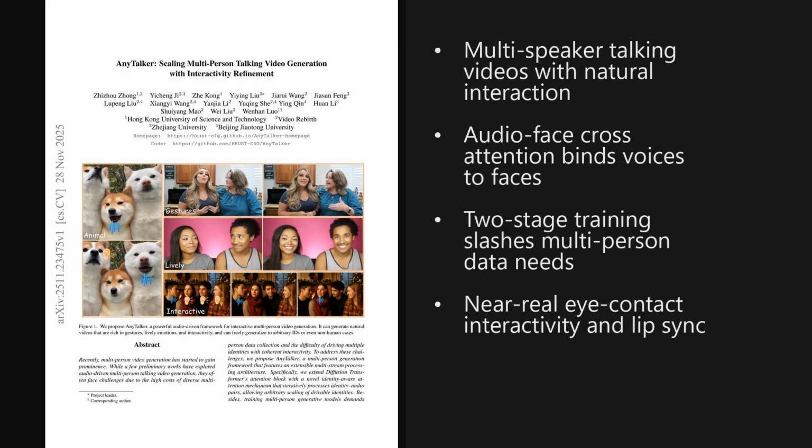Alright, to wrap up, the key idea is that AnyTalker makes multi-person talking video both scalable and affordable by pairing the audio face cross-attention module with a clever two-stage training pipeline. This opens the door to highly interactive virtual hosts, agents, and characters driven from simple audio tracks.